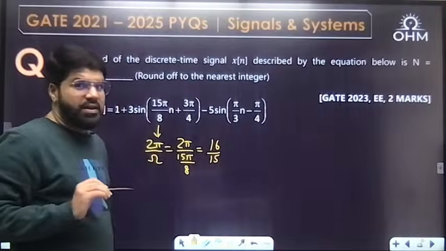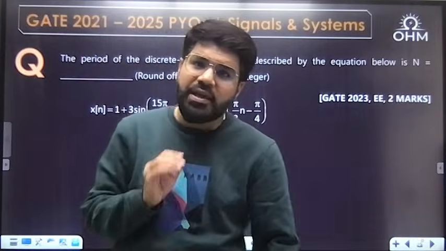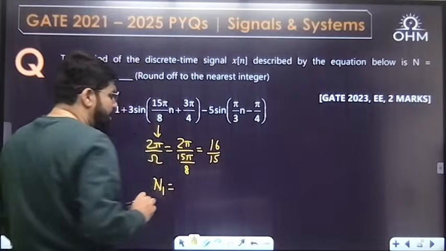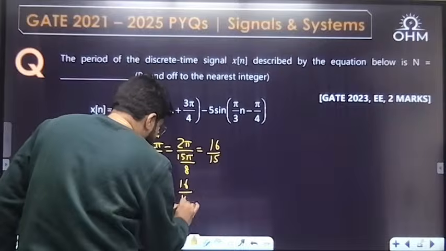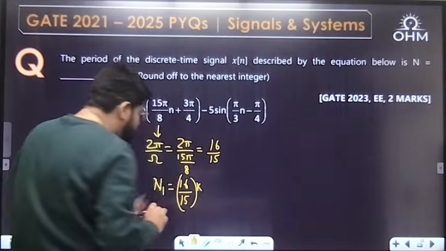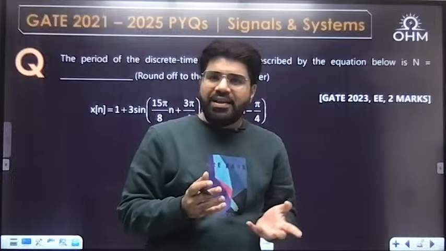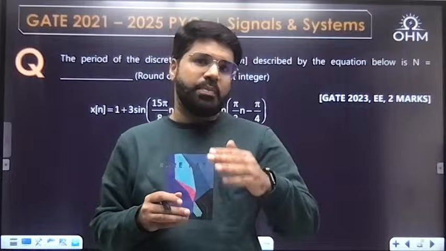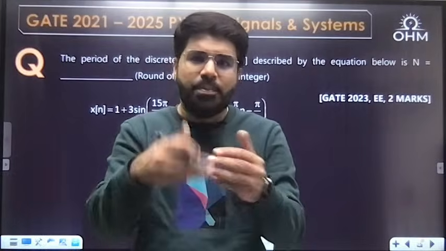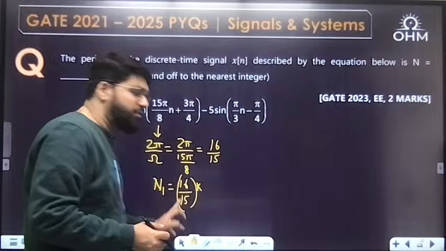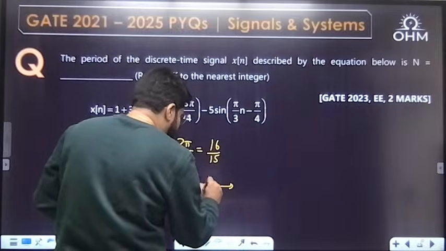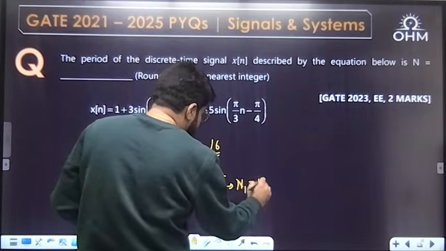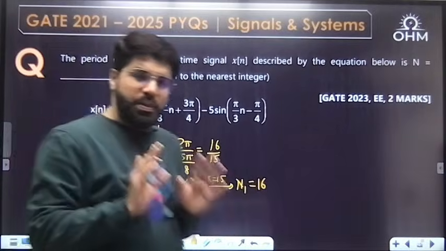But the period cannot be 16 by 15. In the discrete time domain, period has to be an integer. So what is the first period N1? It is any multiple of 16 by 15 so that you get an integer answer. The idea is if a signal repeats after 16 by 15, it will repeat after twice 16 by 15, after thrice 16 by 15, it will keep repeating. So it will repeat at every multiple of 16 by 15. If you choose k as 15, then the denominator cancels and the first signal time period will be 16. It is periodic with period 16.